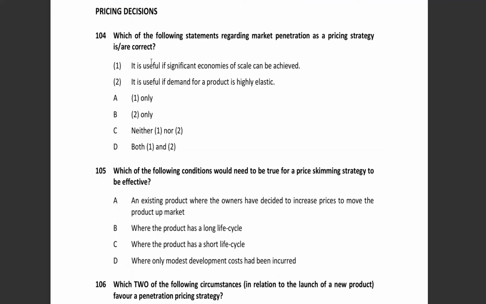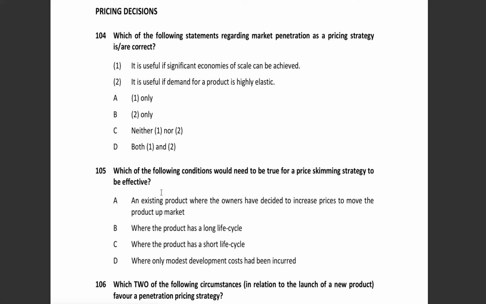The question has said, which of the following statements regarding market penetration strategy will be correct? So first is, it is useful if significant economies of scale can be achieved. Obviously, just now we have seen that in market penetration we will lower the price, and if we lower the price, that means more sales, and more sales means more units produced and sold.